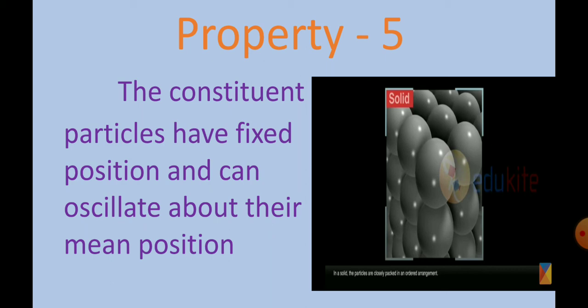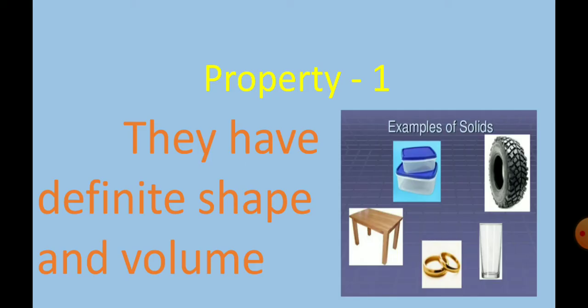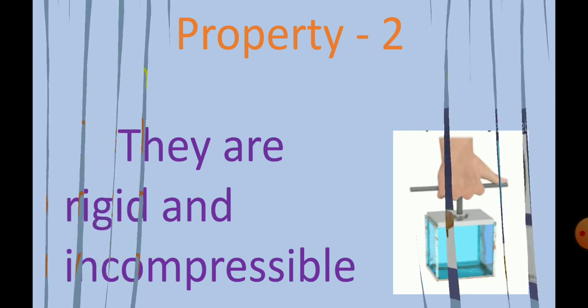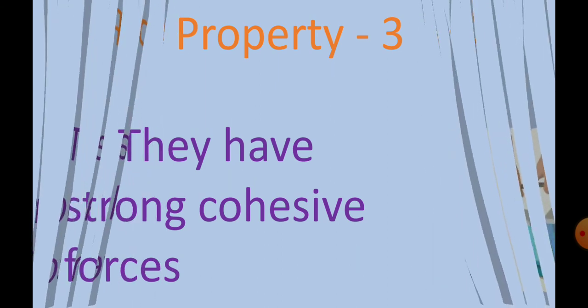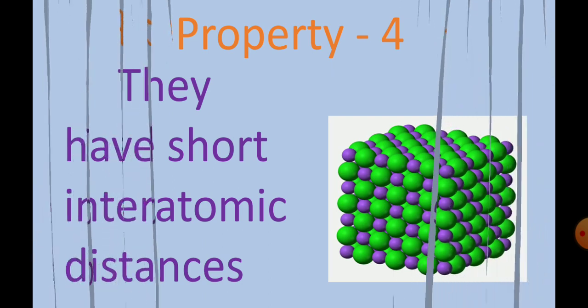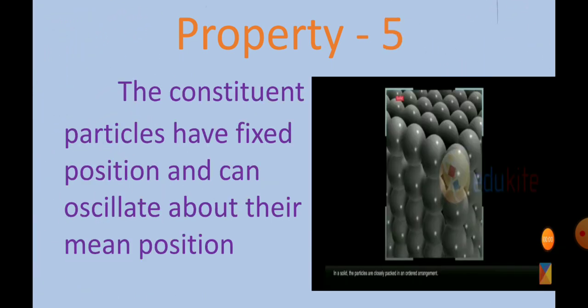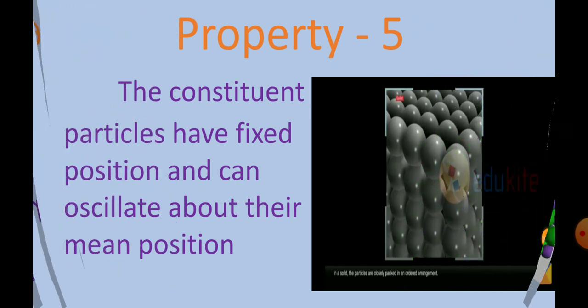So dear students, with this the general characteristics of solids are over. How many properties have we seen so far? What is property number 1? They have a definite shape and volume. Property number 2 is they are rigid and incompressible. Property number 3 is they have strong cohesive forces. Property number 4 is the interatomic distance between one atom and the other is very, very small. Finally, property number 5 is the constituent particles have a fixed position and they can oscillate only about their mean position.